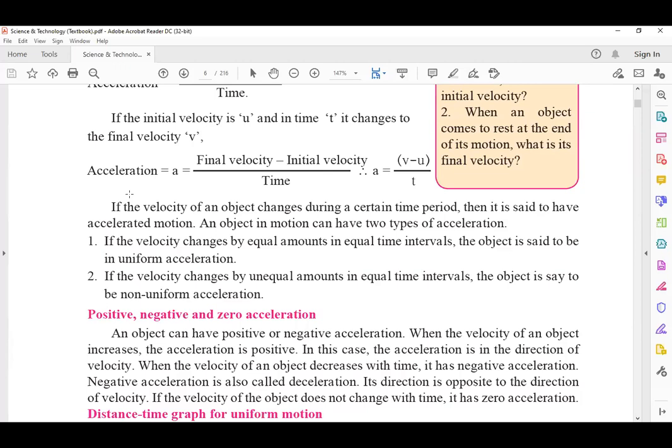We have studied about uniform and non-uniform motion. So acceleration can be uniform or non-uniform. When velocity changes by equal amounts in equal intervals of time, then the object is said to have uniform acceleration. And if the velocity changes by unequal amounts in equal intervals of time, then the object is said to have non-uniform acceleration.